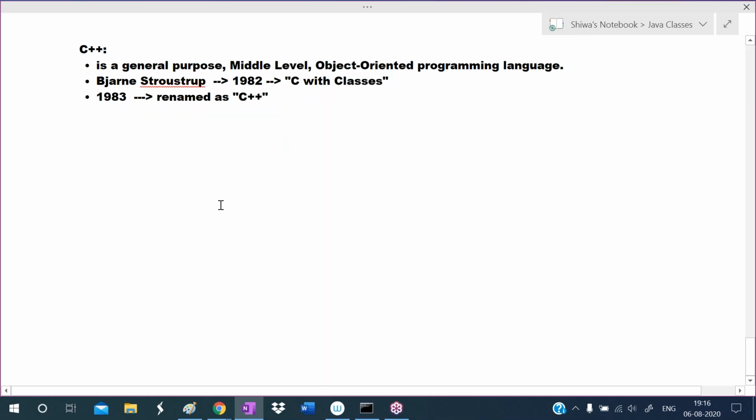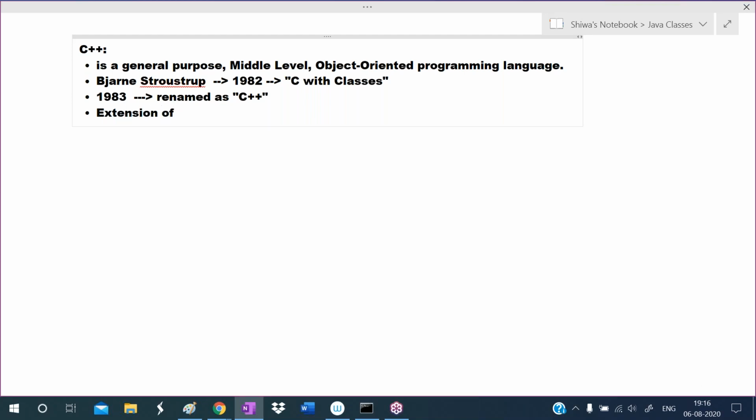So who is the father of C++? Who introduced C++? Bjarne Stroustrup. He introduced the first version in 1982 with the name C with classes. Later, in 1983, it was renamed as C++. See, this C++ is the extension of the C language. It is the advanced version of the C language.